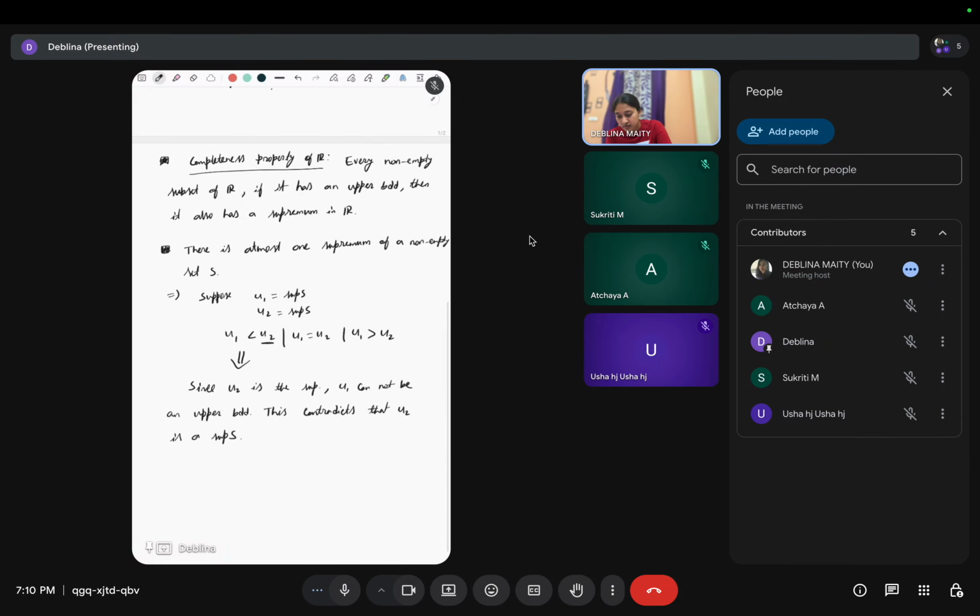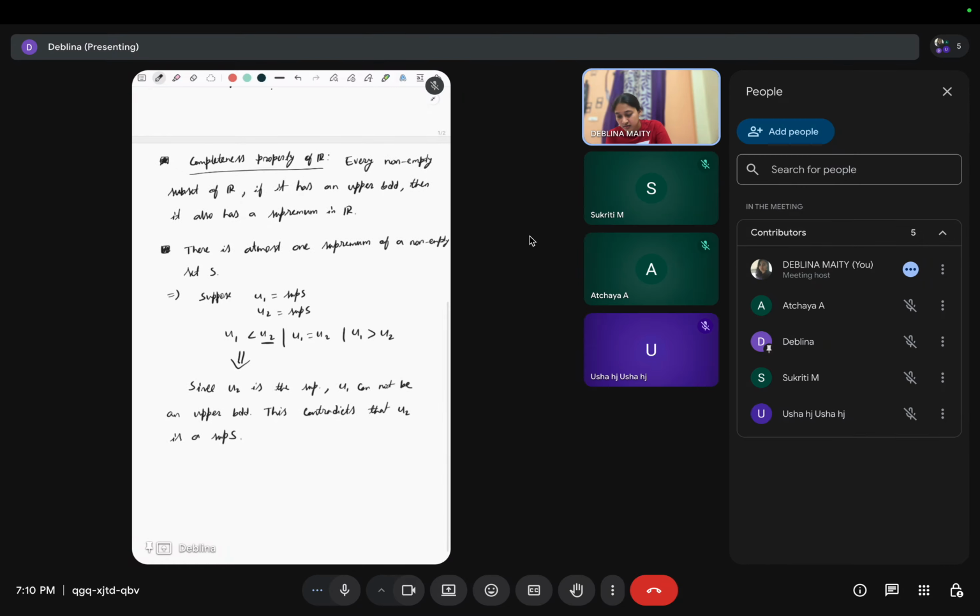Can you tell me, anyone? So S is phi means what? Phi means there is no element, right? So any point of R is an upper bound. Since there is no element, any point of R is an upper bound of this S, right?